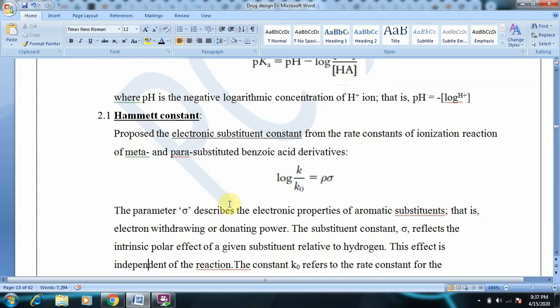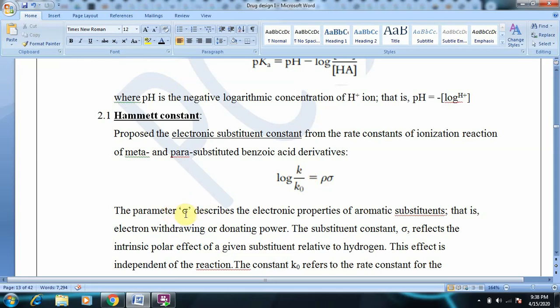So as of now, Hammett proposed the electronic substituent constant from the rate constants of ionization reactions of meta and para substituted benzoic acid. It can be defined as rho sigma. Rho sigma is the Hammett constant.